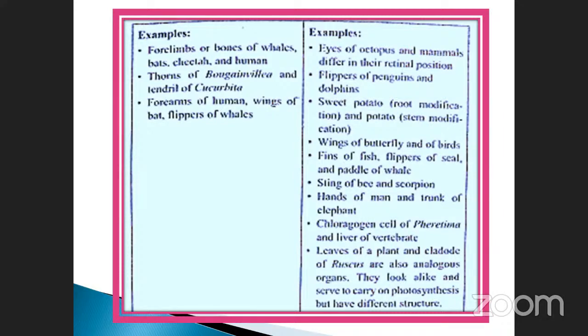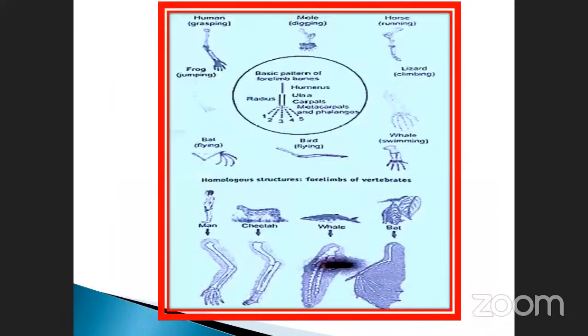Okay. Peritoneum and the liver of the vertebrates. Leaves of the plant and the cladode of Ruscus are also analogous organs. They look alike and also carry out photosynthesis, but have different structures. Take the example of Opuntia. So these are the different ones. See here, the human has a hand, but what is the purpose we are using it for? Only for the eating process. At the same time, see here the animals: the cheetah's front limb is used for running. The whale's fins are used for swimming.